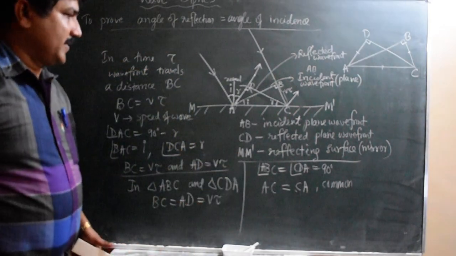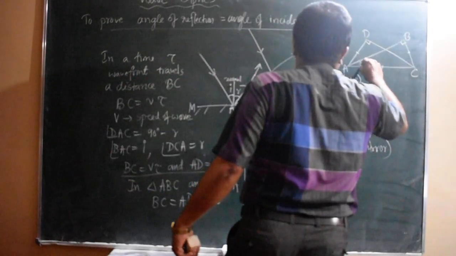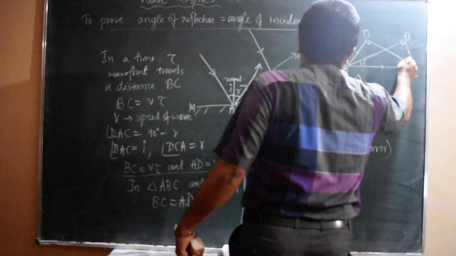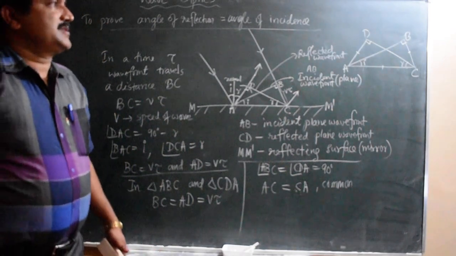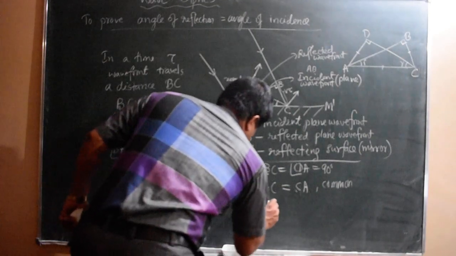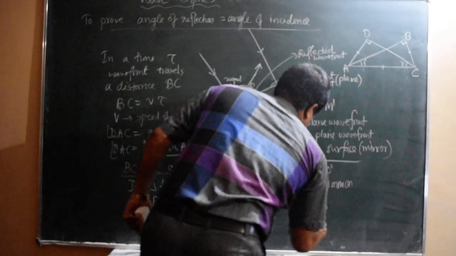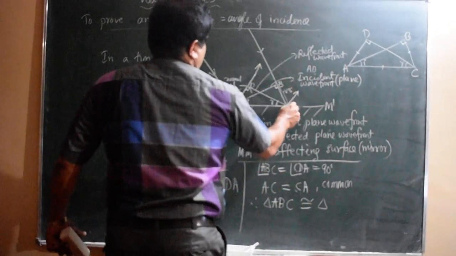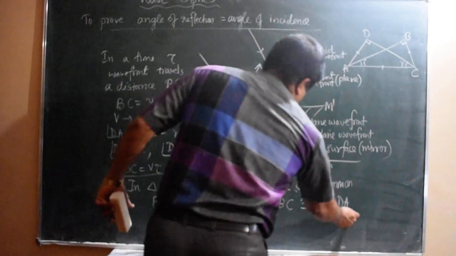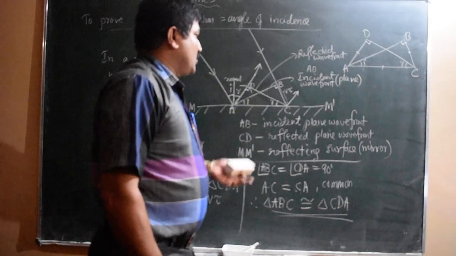When the two triangles are congruent, we can say the remaining quantities are equal. So in the triangle ABC, angle I, and in the triangle CDA, that is angle R. So angle I equal to angle R. Therefore we can write triangle ABC is congruent to triangle CDA. So that's all about proving congruency. Therefore, the angle of incidence equal to angle of reflection.